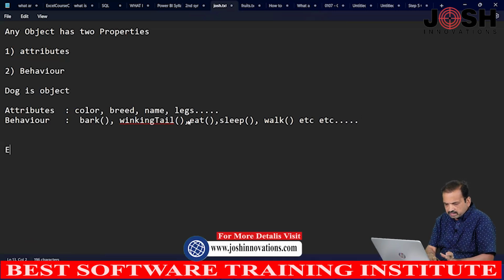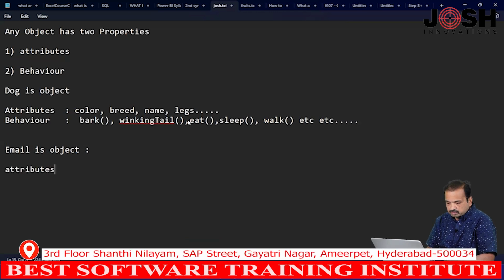For example, you take email. See, email is also one object, and email has two properties, that are attributes and behavior. Now, what are the attributes of email?